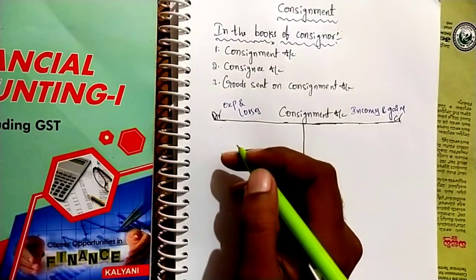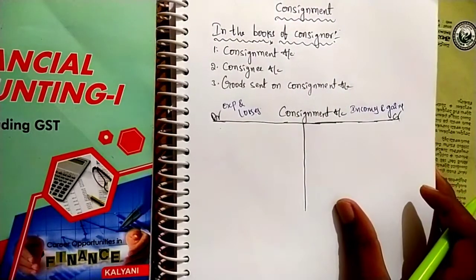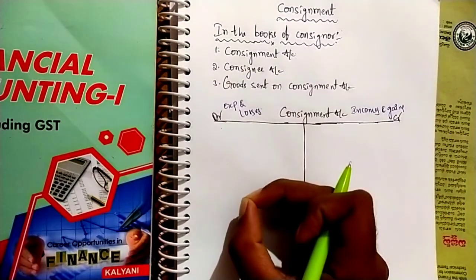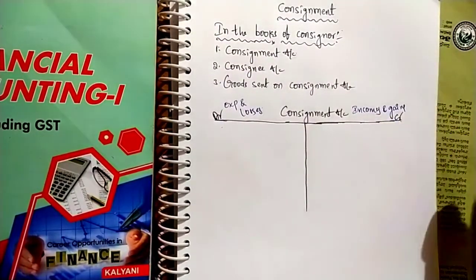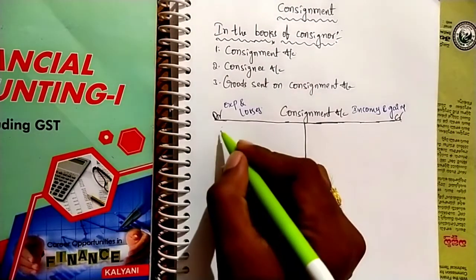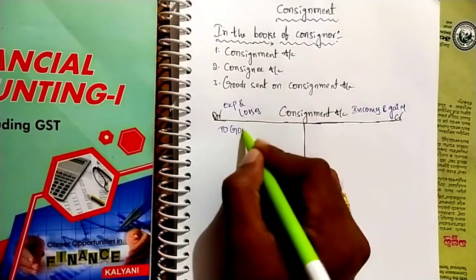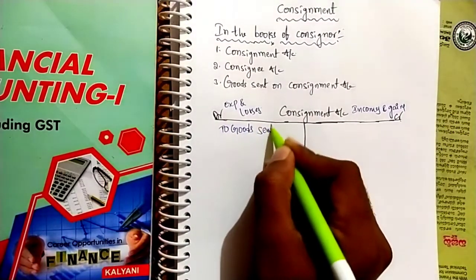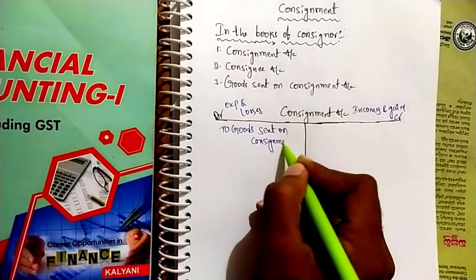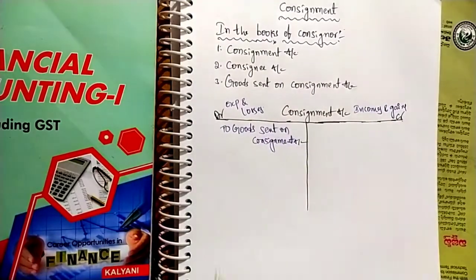See the expenses one by one. What is the first transaction in the consignment? First, goods sent. Goods sent from consignor to consignee. This is one of the expenditures. So we have to write in the debit side, to goods sent on consignment account.